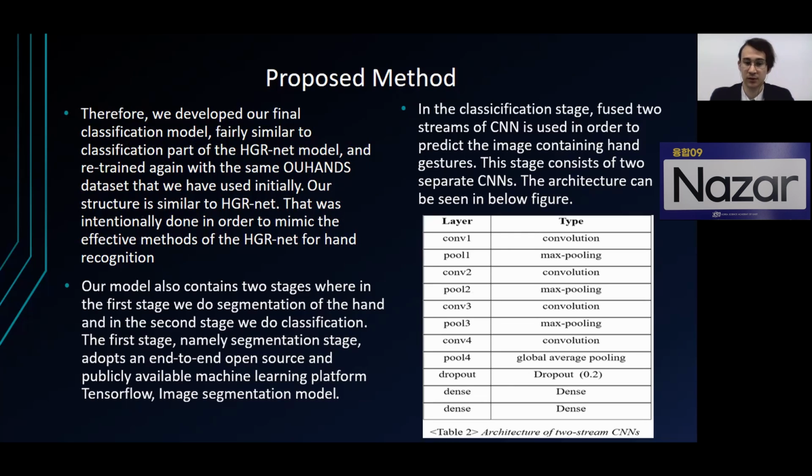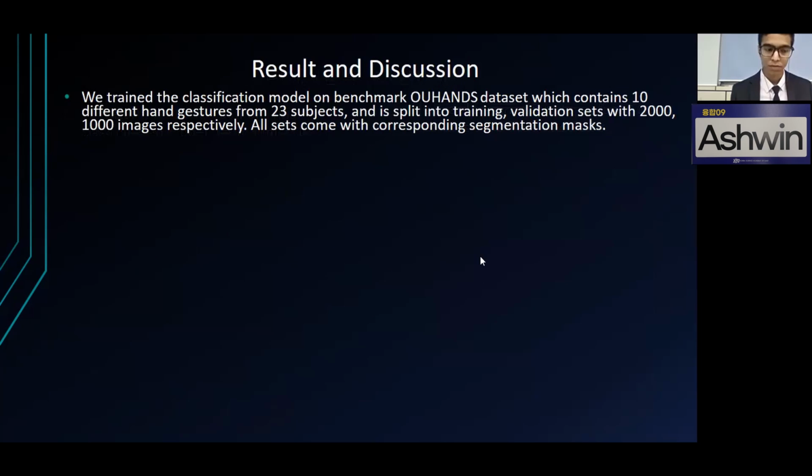The first stage, named the segmentation stage, adopts the end-to-end, open source and publicly available machine learning platform TensorFlow image segmentation model. In the classification stage, we use streams of separate CNNs in order to predict the image containing hand gestures. The architecture is given below, and you can see convolutions and poolings, global average pooling, dropout and two dense layers. We use the OU-Hand dataset, which contains 10 different hand gestures from 23 subjects, split into training and test sets of 2,000 and 1,000 images respectively, which came with image segmentation maps.